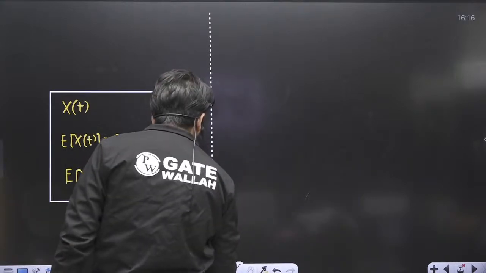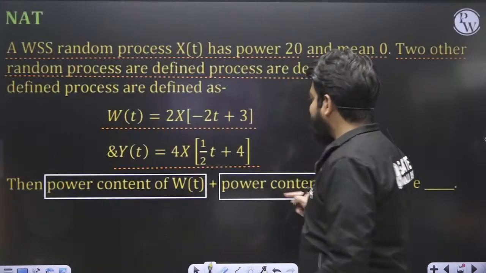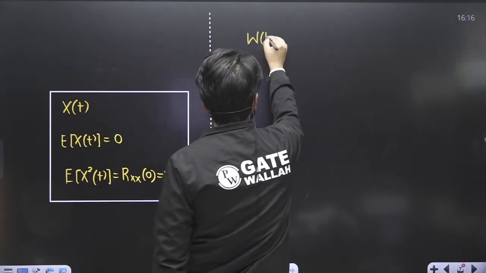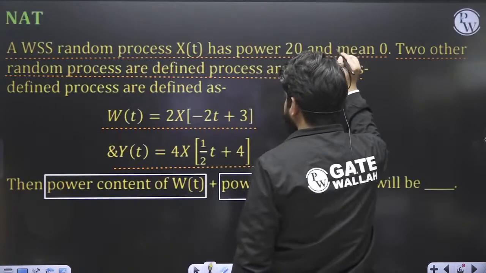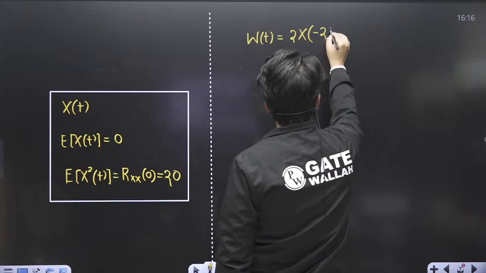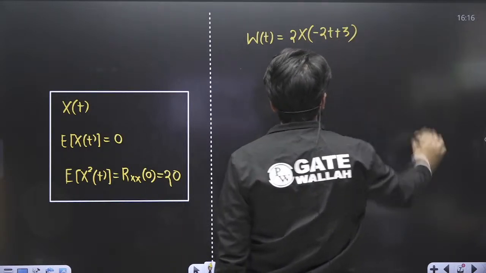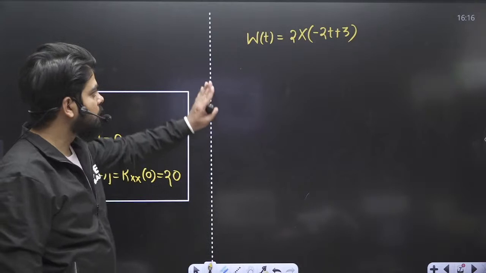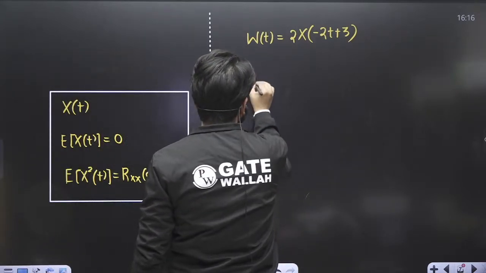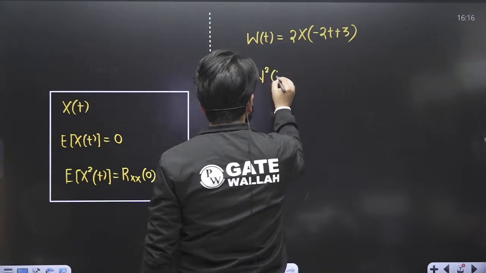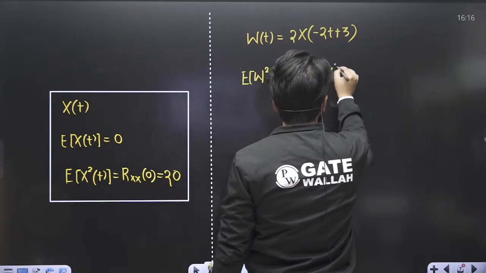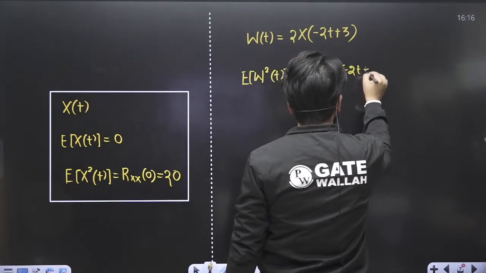Perfect. Now we have to calculate the power of the random process w of t, which is equal to 2 times x of minus 2t plus 3. If you want to calculate the power of this random process, you simply have to square it, so this becomes expectation of 4 x square of minus 2t plus 3.